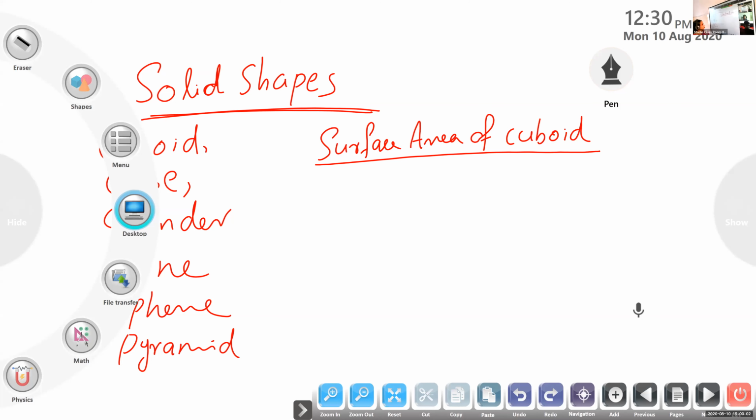Now we are going to find the surface area of a cuboid. First, we will study the surface area of a cuboid. All of you know that a cuboid has 6 faces: 1, 2, 3, 4, 5, 6. Also, a cuboid has 2 areas. First one is lateral surface area.